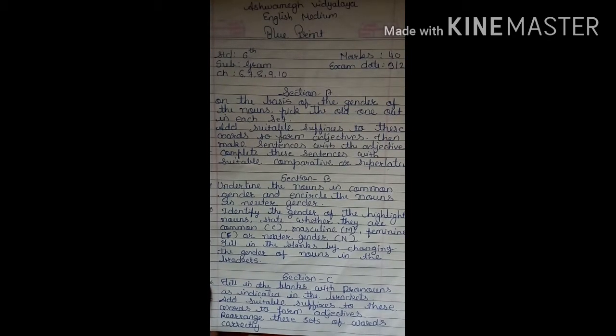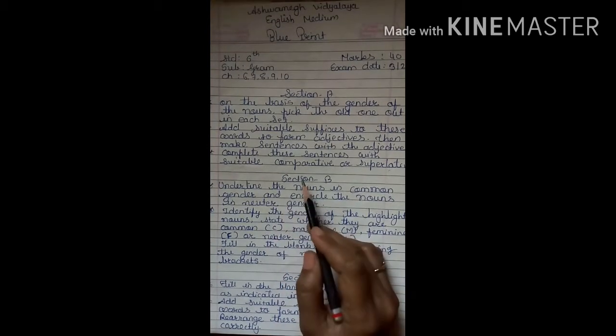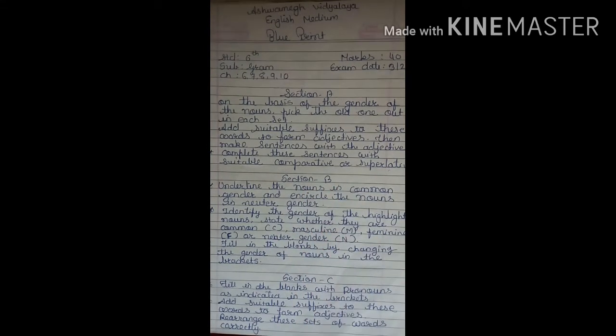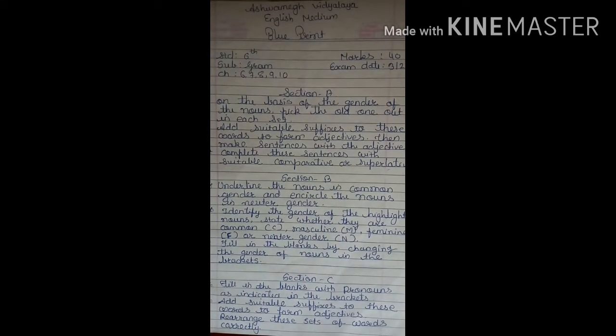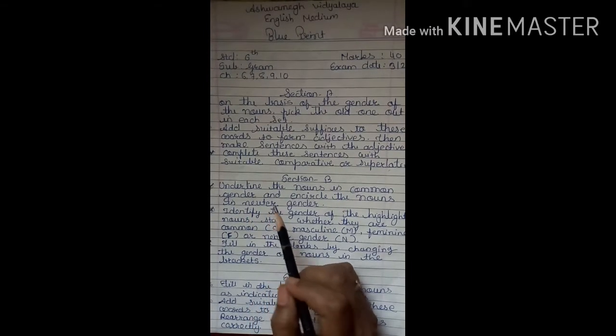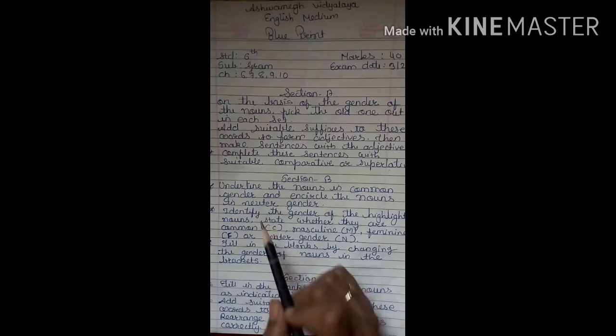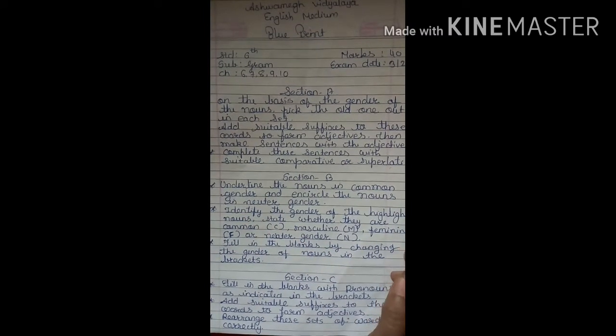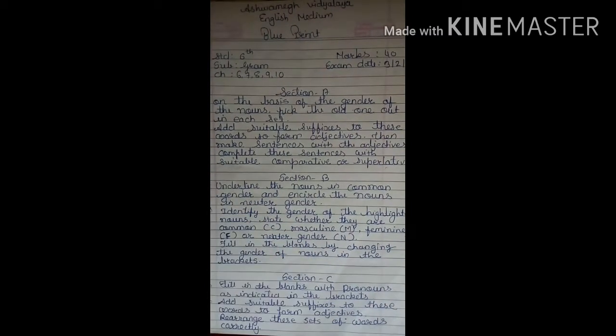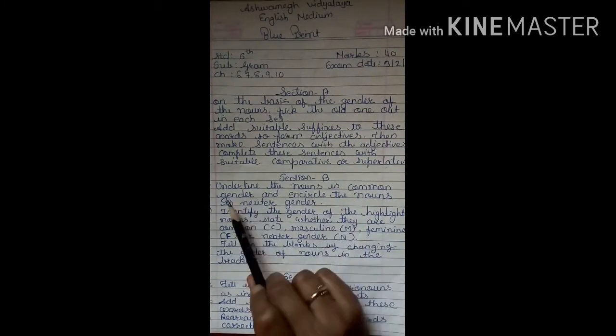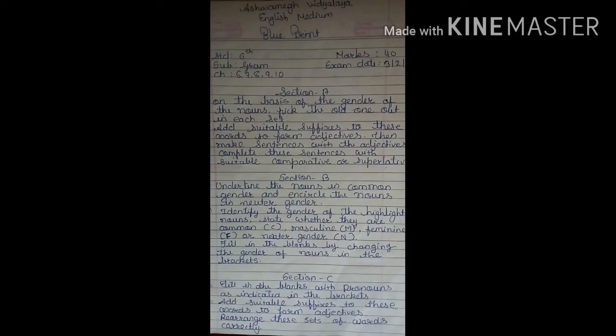Myself Firdaus Sheikh. So students, in this video we will do the revision of our base of our section B. There are three main questions in our section B. So one by one we will learn about this all. So first question is, underline the nouns in common gender and encircle the noun in neuter gender. So this question you will get on page number 33.